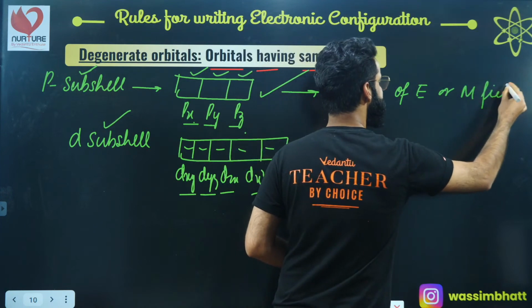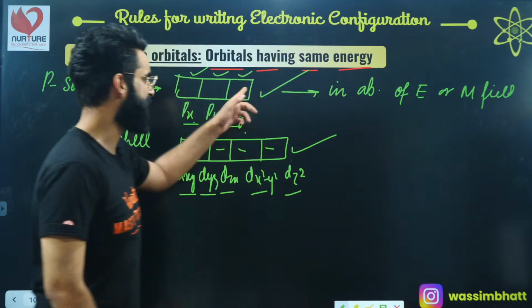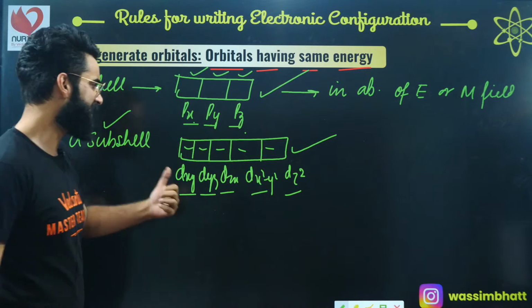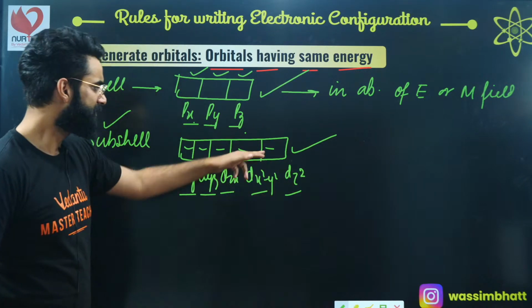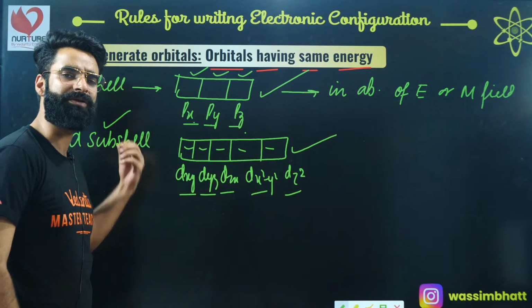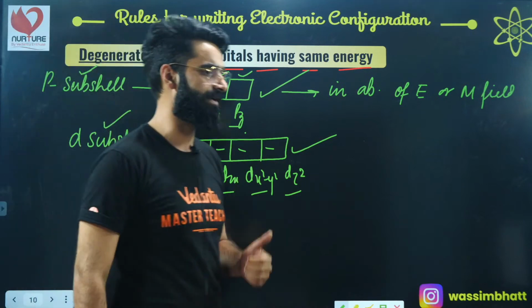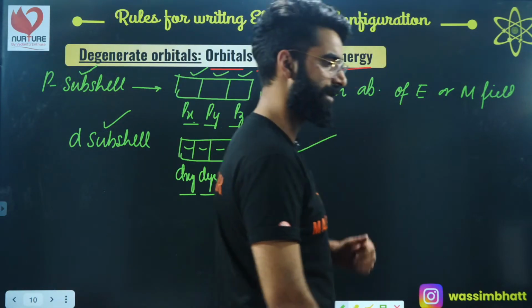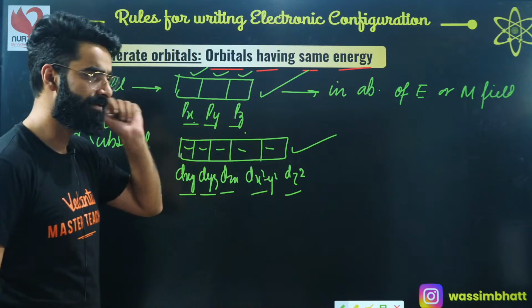Right? In absence of electric and magnetic field, these will definitely have the same energies. Similarly, in absence of electric and magnetic field, these will have the same energies and they belong to the same subshell, so I'll be calling them the degenerate orbitals. I'm sure this is clear to everyone, yeah? Right, people?